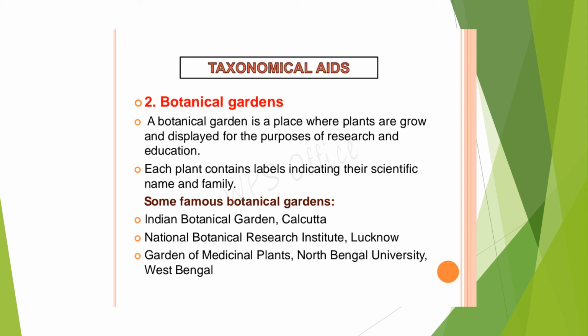Many of you would have visited the botanical garden in Ooty. Coimbatore also has a botanical garden. You should go. If you observe a botanical garden properly, you can see that a lot of plants are grown and displayed for the purpose of research and education. Big trees are there, and on the trees some names will be written.